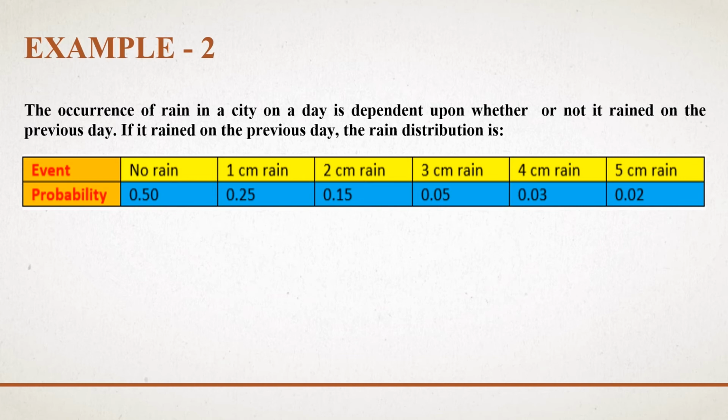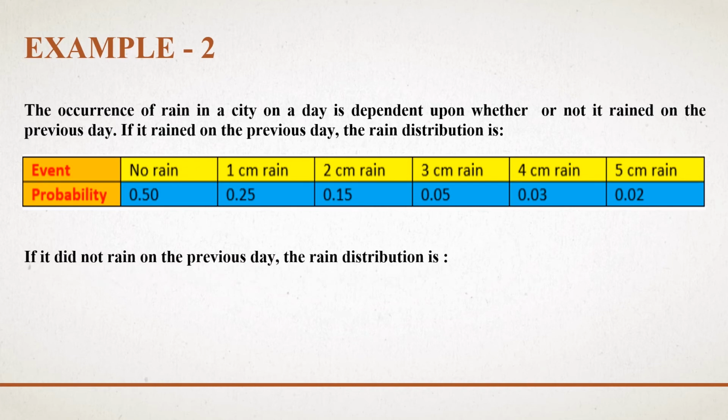No rain has the probability 0.50. For 1 centimeter rain, the probability is 0.25. 2 centimeter rain has the probability 0.15. 3 centimeter rain has 0.05 probability. 4 centimeter rain has the probability 0.03. Finally, 5 centimeter rain has the probability 0.02.